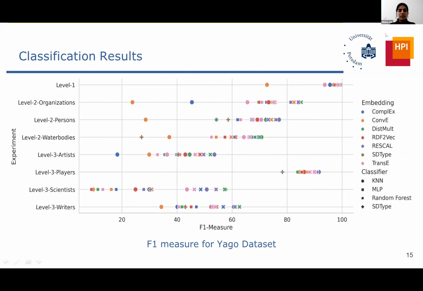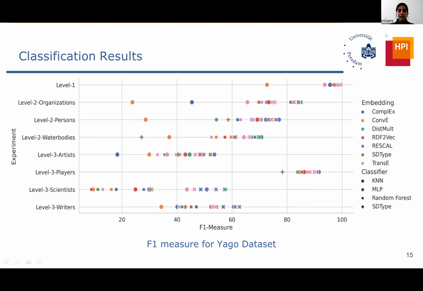These are the results. I'll explain what's happening here. We are looking at these results level-wise. For example, for level 1, we only have one set of classes, person, organization, and so on. For level 2, we had several subclasses. So we are now trying to compare what is happening with the last 4 rows. If you see here, level 3, artists, players, scientists, and writers, and then comparing these 4 to level 2 and to level 1. This is how we should be looking at the results. We group level 1, level 2, level 3.